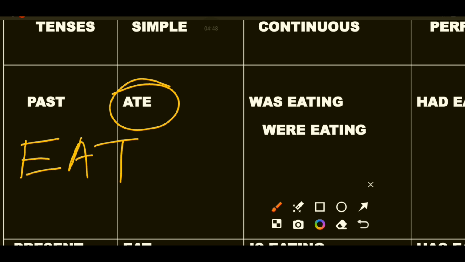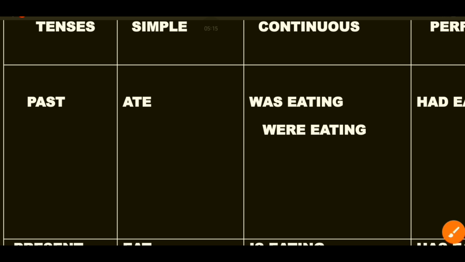Now the simple past tense of eat is ate: I ate, you ate, he ate, she ate, Ram ate, Sham ate, anybody. For simple past tense, we will write ate, A-T-E. So there is no confusion here. This is what we are going to write.